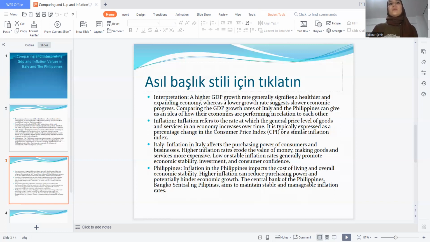Inflation in the Philippines impacts the cost of living and overall economic stability. Higher inflation can reduce purchasing power and potentially hinder economic growth. The Central Bank of the Philippines, Bangko Sentral ng Pilipinas, aims to maintain stable and manageable inflation rates.